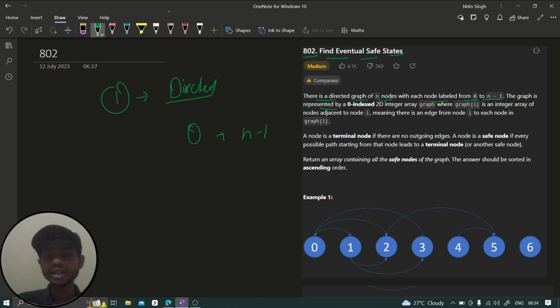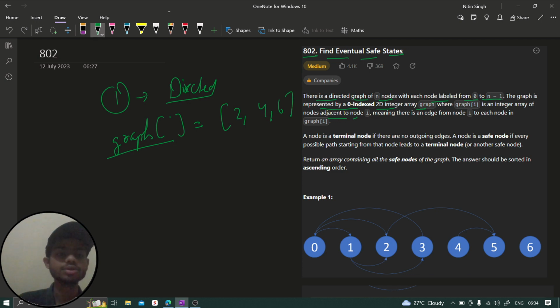And the graph is represented by a 0-indexed 2D integer array graph where graph of i is the integer array of nodes adjacent to the node i. So simple guys, there is nothing. Let's say we are given some graph, this is a graph array which is given to us. And in this graph array, let's say graph of i is nothing but 2 4 6, and let's say graph of 0. So what it says is that this 0 is nothing but i. So this says that from i, what are the nodes adjacent to this i? The nodes adjacent to this particular i, or 0, are 2, 4 and 6. That means there is an edge from 0 to 2, 0 to 4 and 0 to 6. Nothing else.